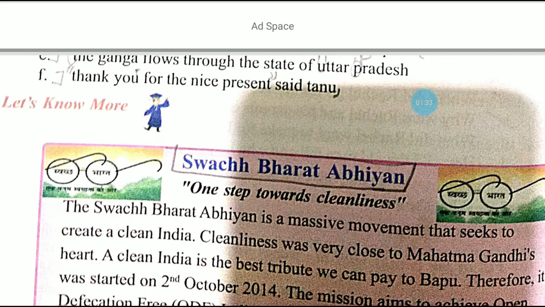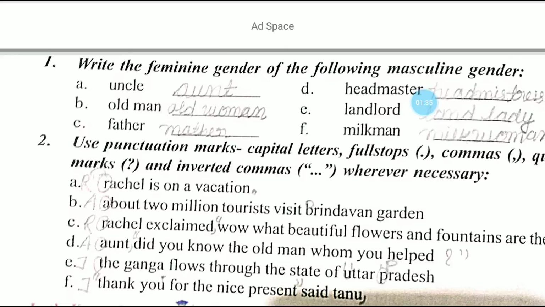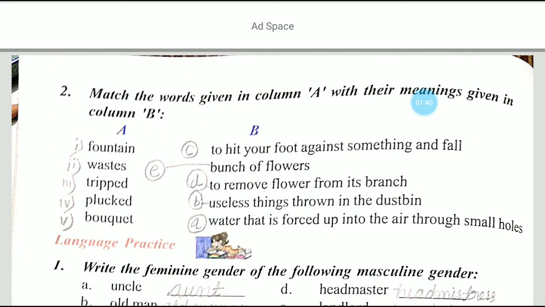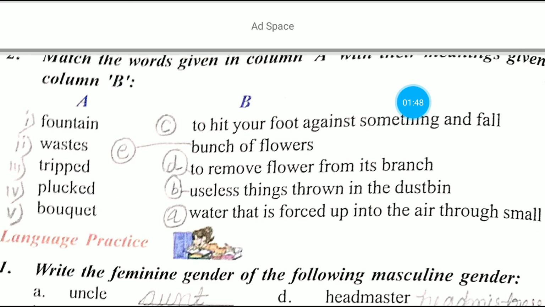Now move towards the other part. Here you have to match the words given in column A with their meaning given in column B. But students, remember, what is the right way to match the following here? At first you will write the word given in column A.